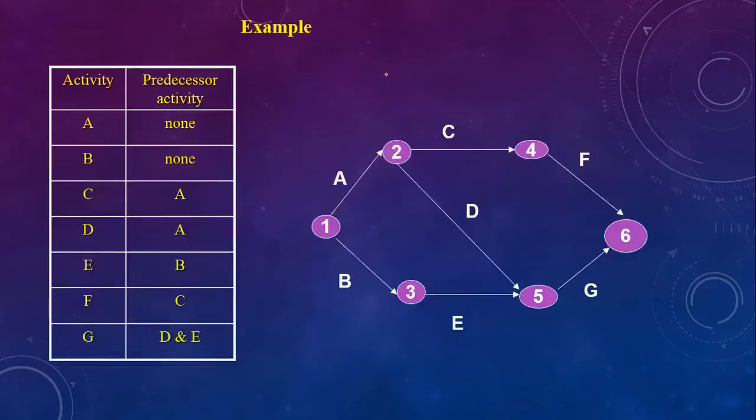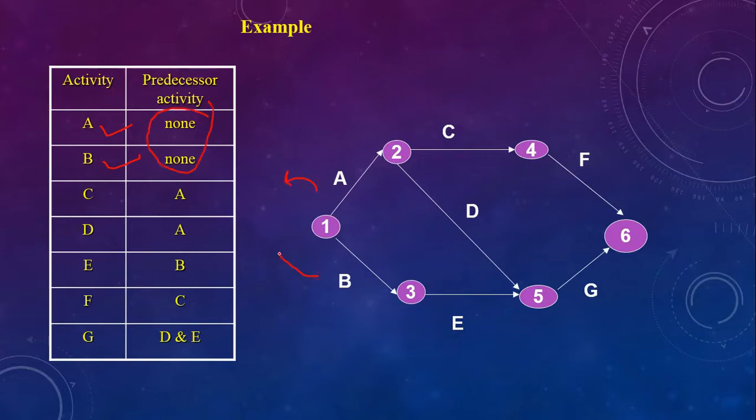It requires 3 estimates. For example, now this is very important to understand the logic to establish any network. You can see here activity A and B having no predecessor activities, nothing is behind.